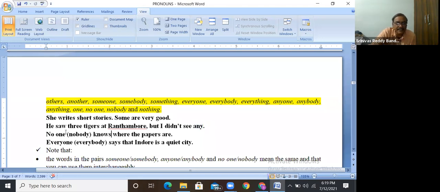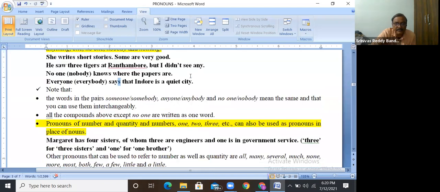When it is third person singular, we have to use the does form: no one knows, everyone says. Everyone is also singular. Every one of them is singular. So we are using the does form with the verb. Questions may come in the competitive exams.